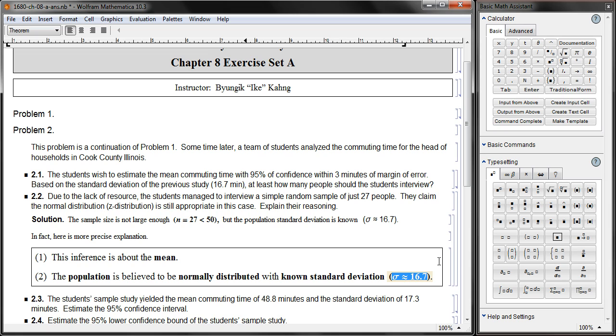But as far as the students' reasoning is concerned, the 16.7 minutes will be considered as the population standard deviation because it came from the previous study several years ago and it has been accepted as, well, the status quo. Well, do you agree with that? Well, you don't have to agree, but at least that's the students' reasoning.